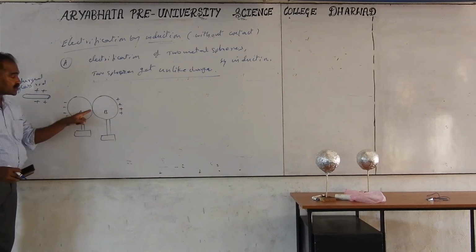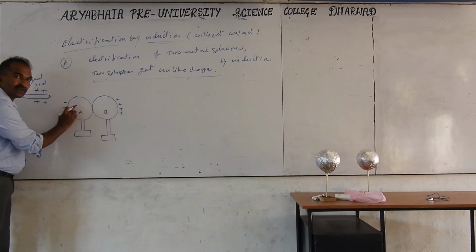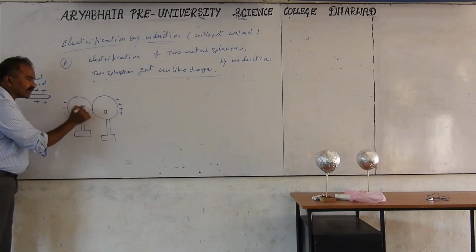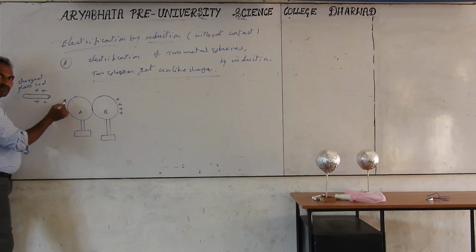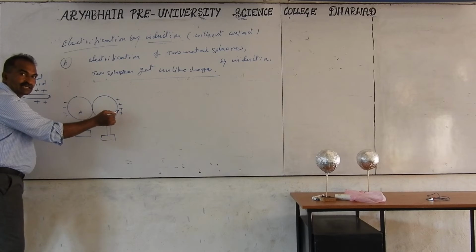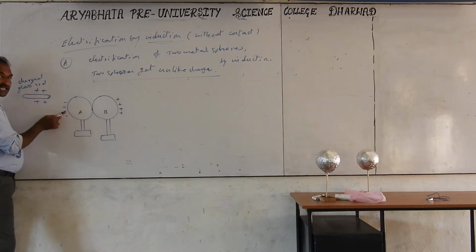These two must be in contact initially. Contact means the electrons can travel from right to left, from B to A. So only when they are in contact does it happen. Electrons are coming and accumulating on the left side. Here more electrons, here fewer electrons. The same number will be there, plus and minus, without touching here.